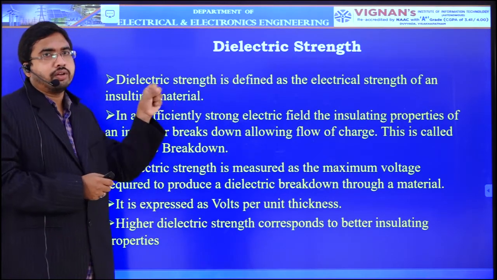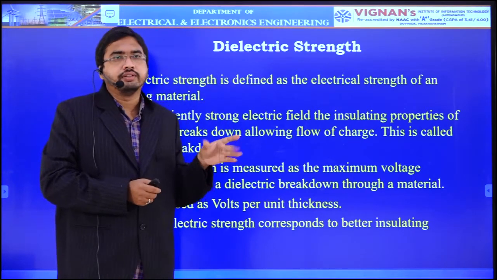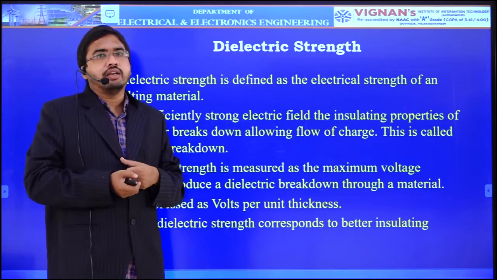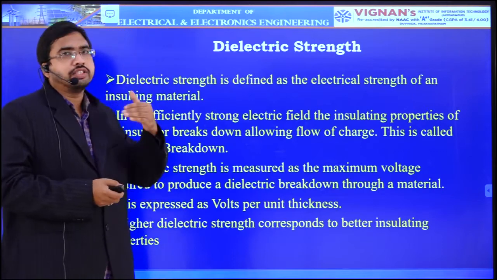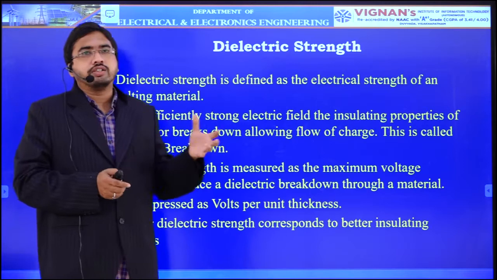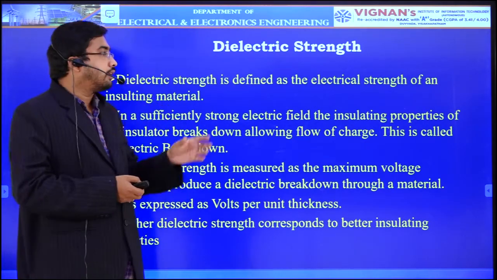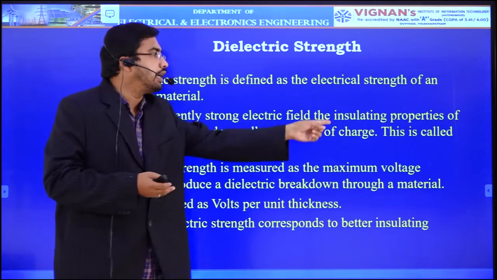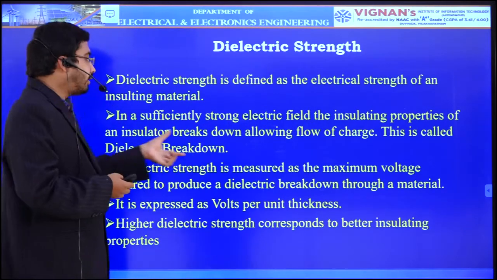Whenever you are applying some external electric field intensity E bar, the charges will gain some energy, and due to that energy they shift from their relative positions and form dipoles, and current is conducted. That point where the dielectric loses its insulating property is called breakdown, dielectric breakdown.